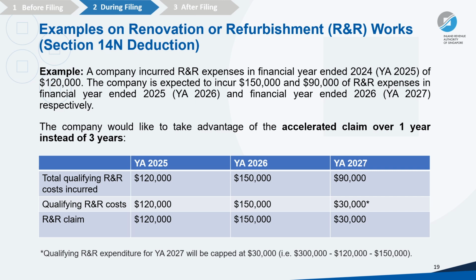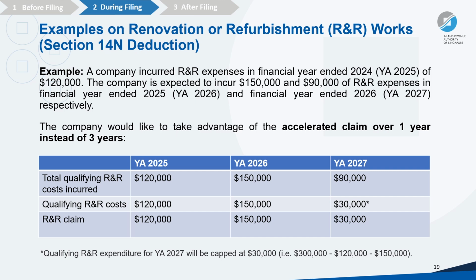A company incurred Section 14N expenses in YA 2025 of $120,000. The company is expected to incur $150,000 and $90,000 of Section 14N expenses in YA 2026 and YA 2027, respectively. The company would like to take advantage of the accelerated claim over 1 year instead of 3 years.